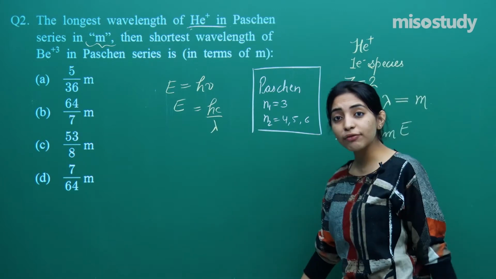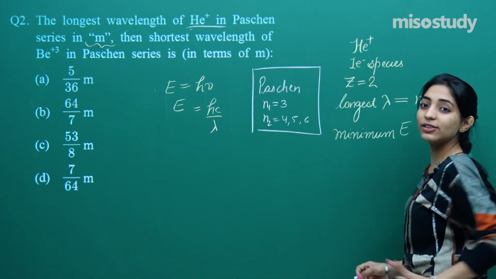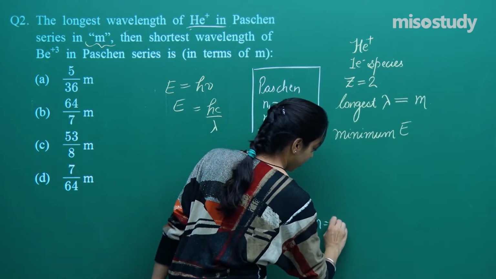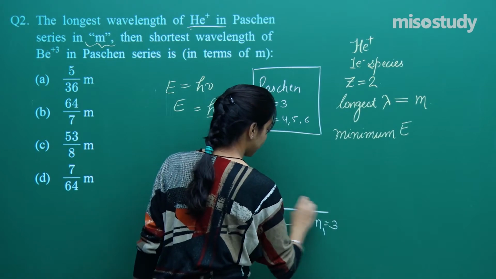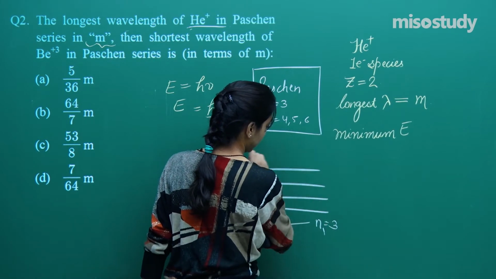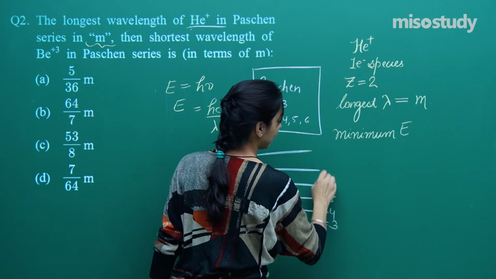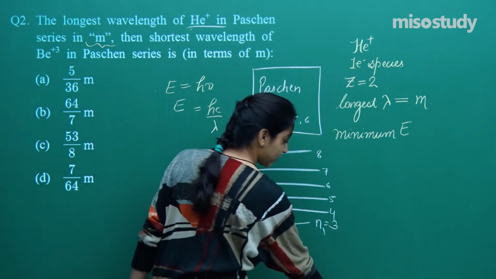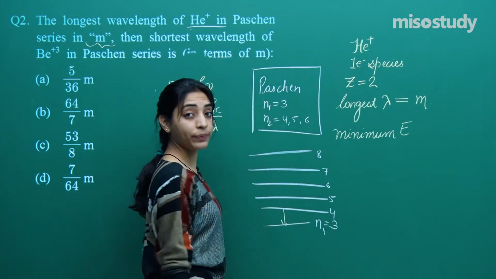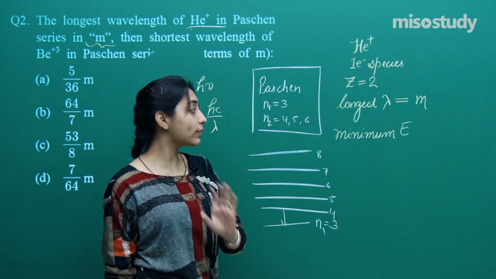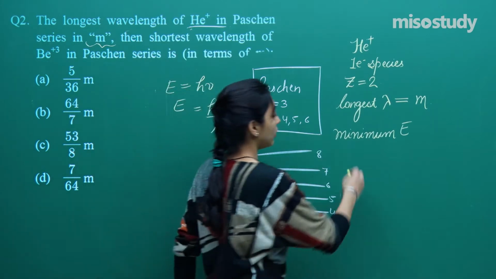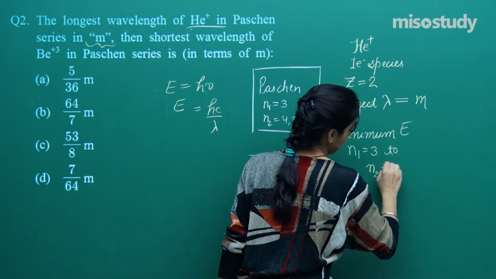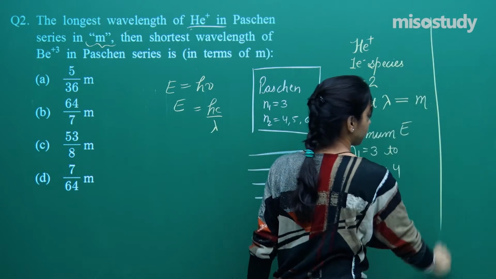Okay. Now see carefully, if he is talking about minimum energy transition, the values which are given to me are N1 is 3, so N2 is 4, 5, 6, 7, 8 and so on, right? So the minimum energy transition will be, don't you think, 4 to 3? If the electron is coming from 4 to 3, it's of minimum energy. So the transition will be N1 is equal to 3 to N2 is equal to 4.